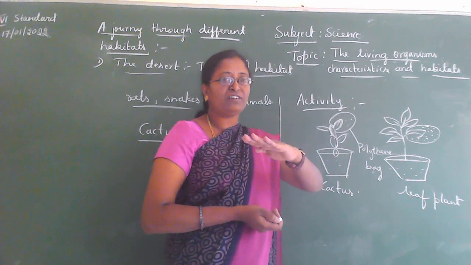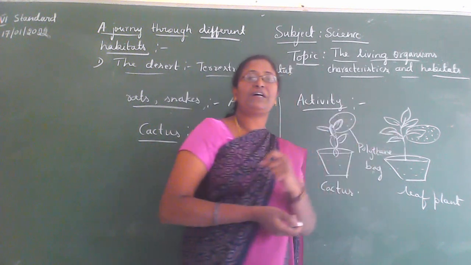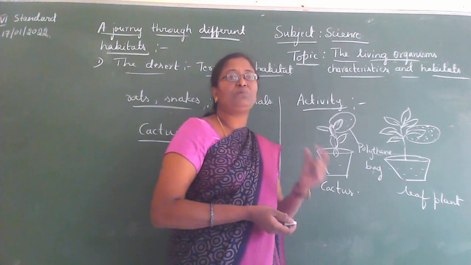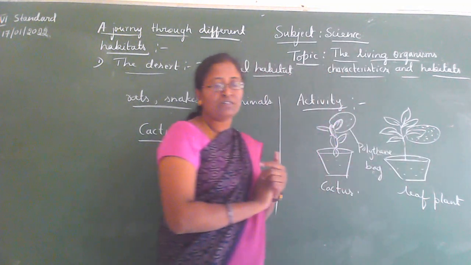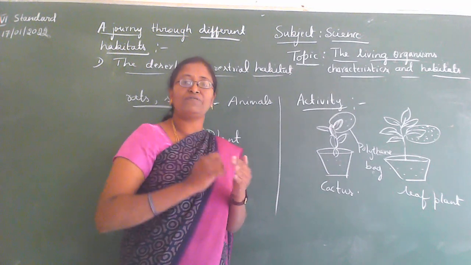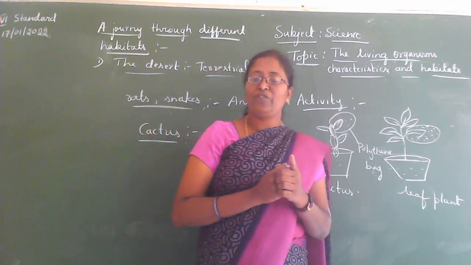First, children, know about the process called transpiration. Through this transpiration process, all plants lose water. In our previous class I told you about the functions of plants. Transpiration is also one function of the plant.